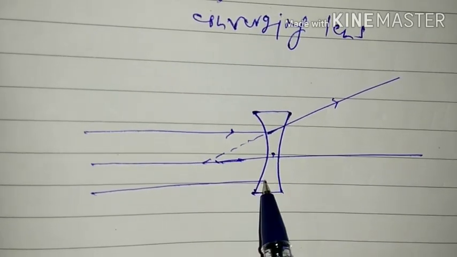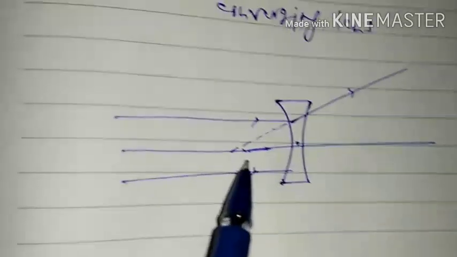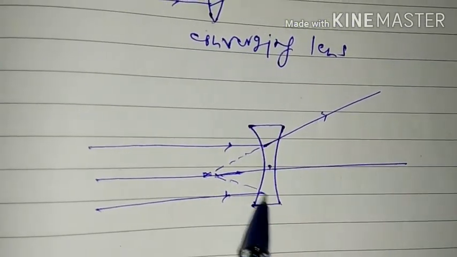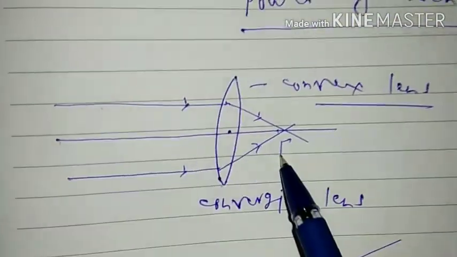See, again rays of light parallel to the principal axis after refraction diverge in such a way that it appears to come out from a point, and this point is called focus.